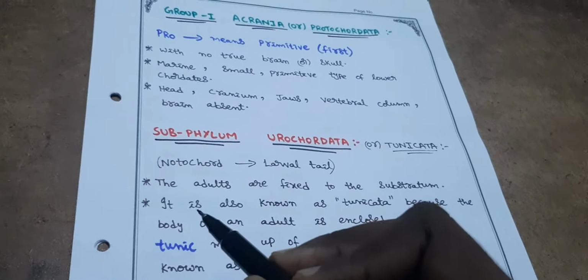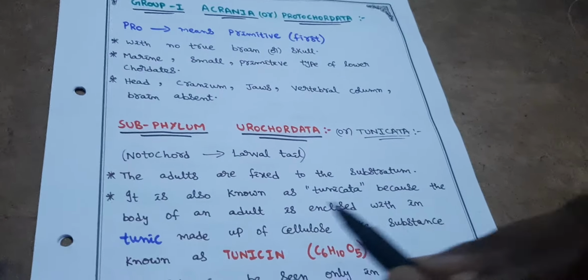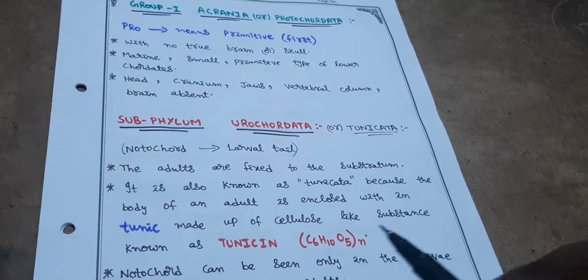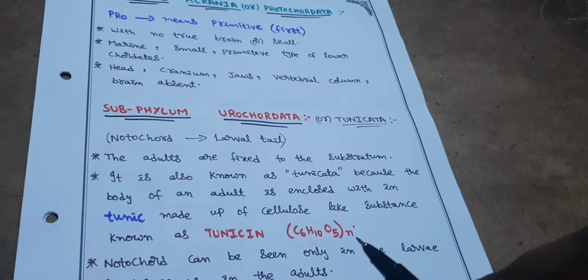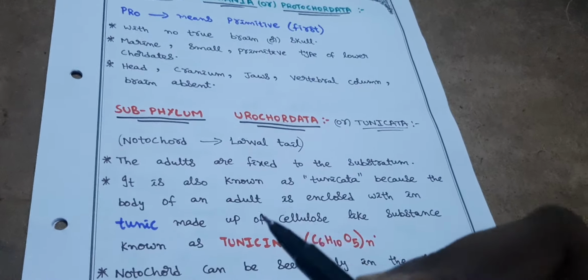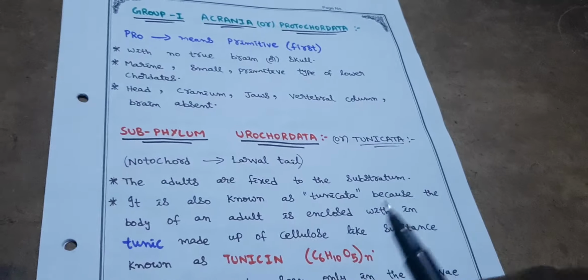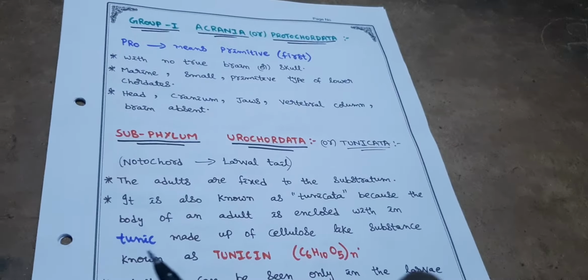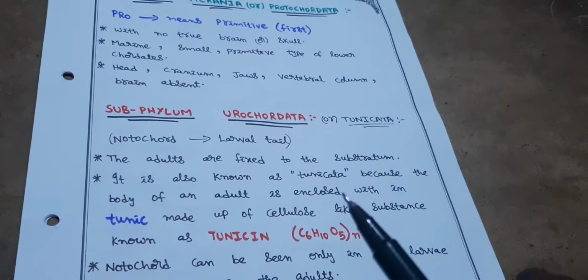Okay, and it is also known as Tunicata because the body of an adult is enclosed within a tunic made up of a cellulose-like substance known as tunicin. The tunicin chemical formula is (C6H10O5)n. That means it is known as Tunicata because the adult form has an outer body covering of tunic, which is made up of tunicin. So these are known as tunicates or Tunicata.